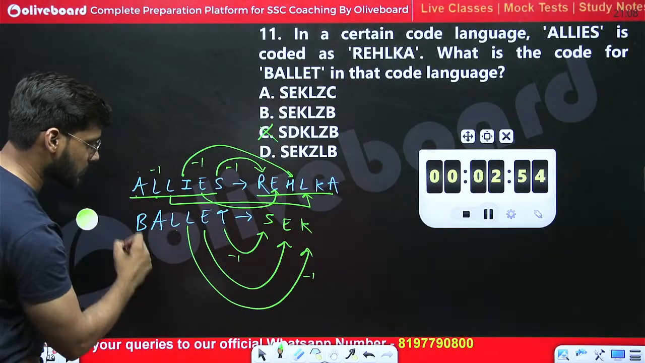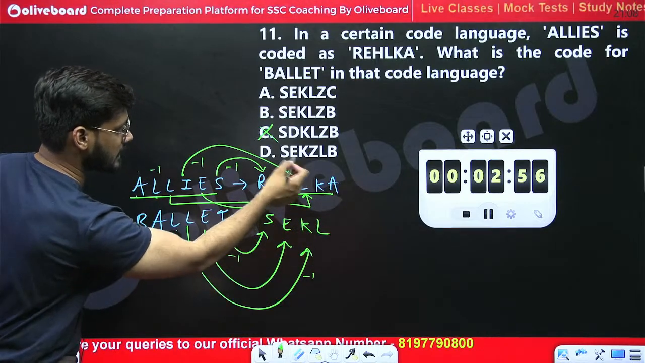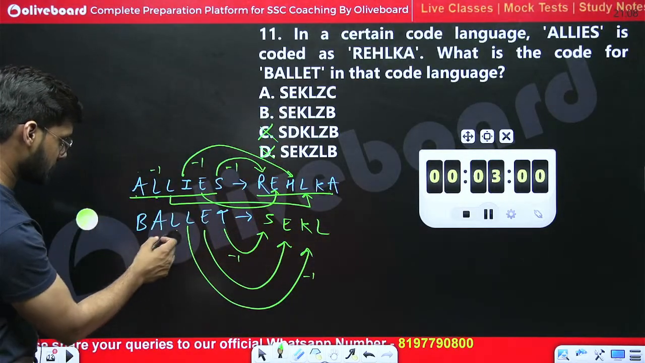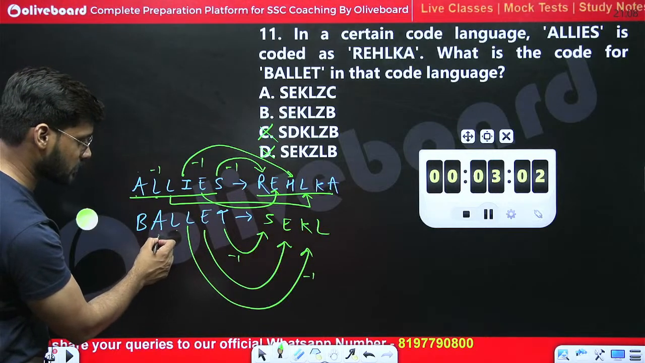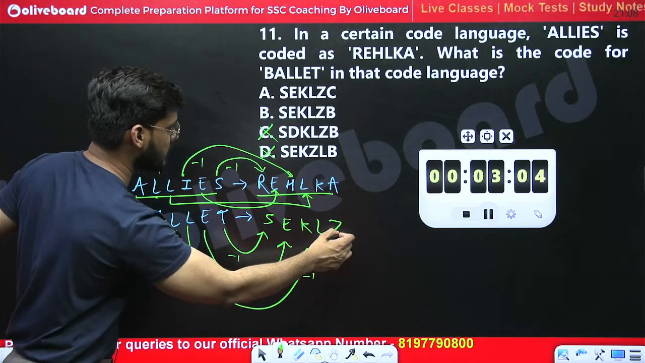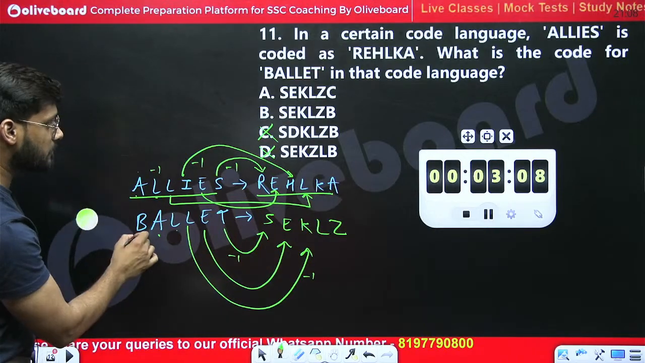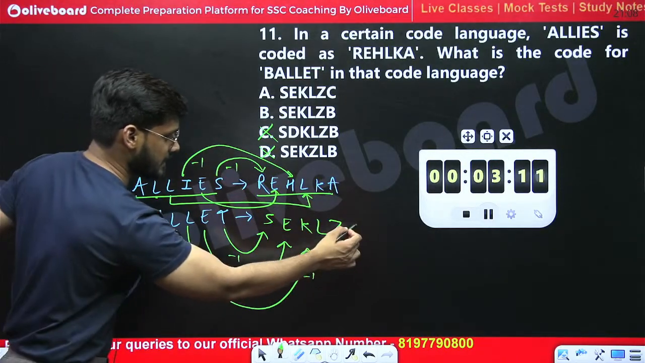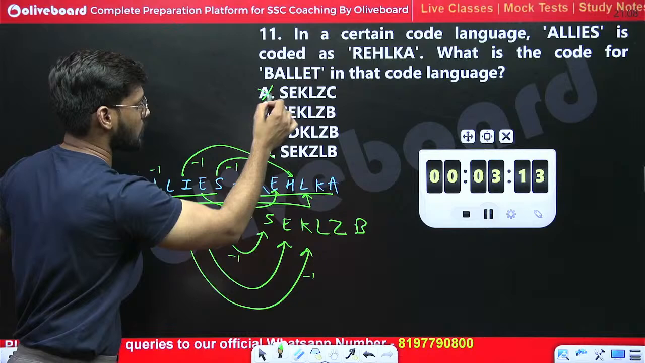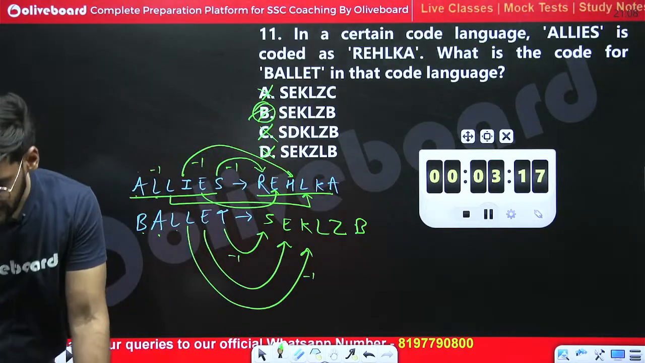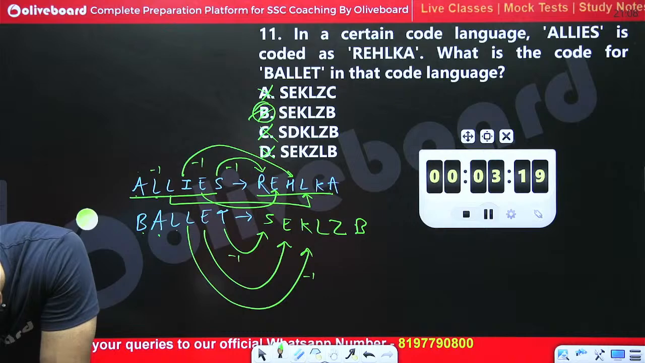Then L should remain the same. SEKL. SEKZ is wrong. SEKL, and A minus 1 should give Z. SEKLZ, okay, we have it. And B should remain the same. SEKLZB. So C is wrong, A is wrong. Only B is right. SEKLZB is the right one.